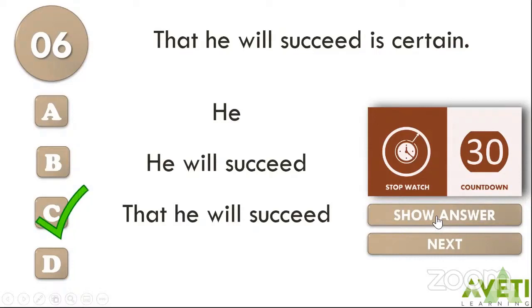The answer is, children, option C. Because our noun clause is that he will succeed. So what is the question you ask? What is certain? Ask the question what, and the answer you will get is: that he will succeed. So this noun clause has taken the form of a subject in this sentence. When you ask the question what, your answer should be the noun clause. In such cases, you will say the noun clause is acting as the subject in your sentence.